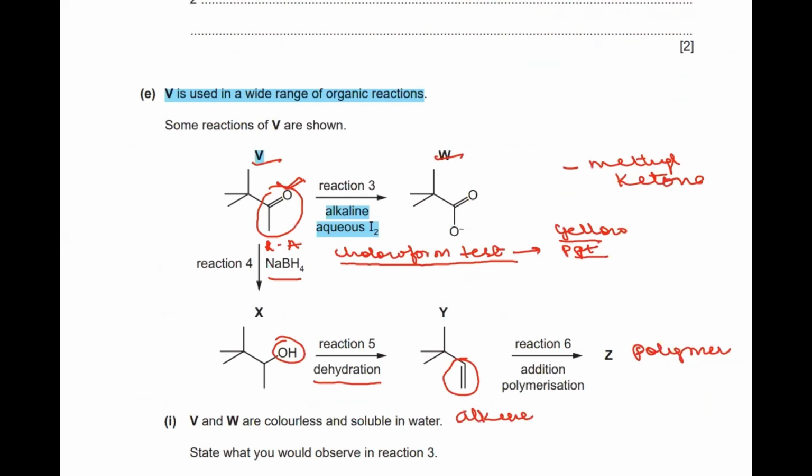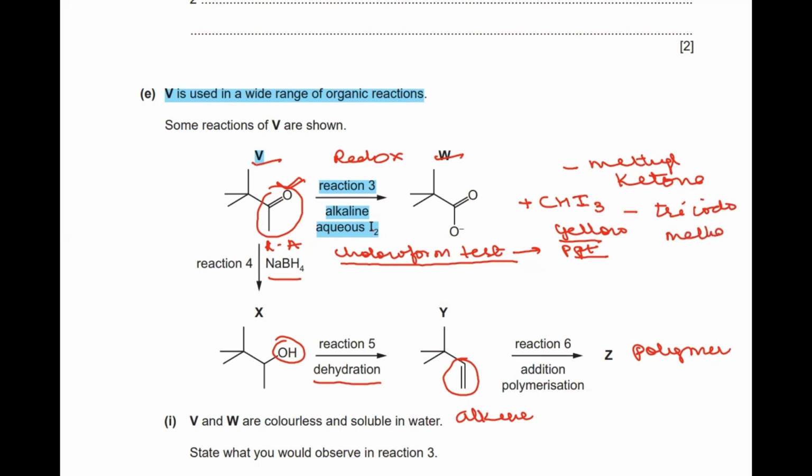Okay, so this is my reaction 3, and they're saying this is a redox reaction. So what is happening over here? Iodine, when reacting with V, is going to form chloroform, which is CHI3. The compound is known as triiodomethane.